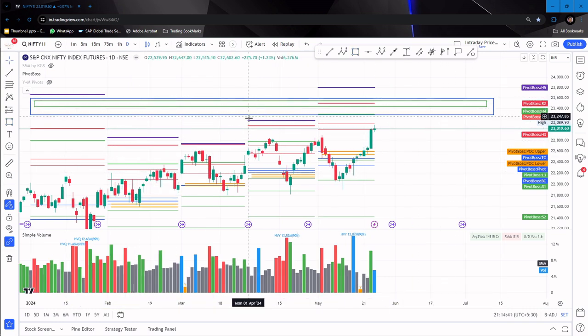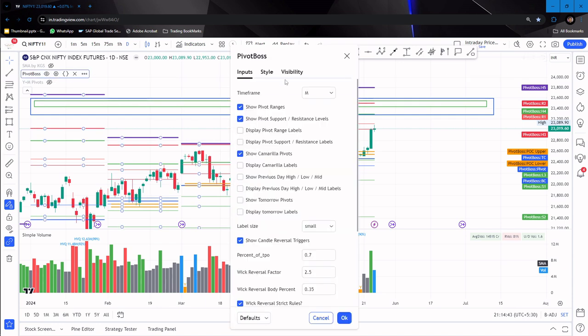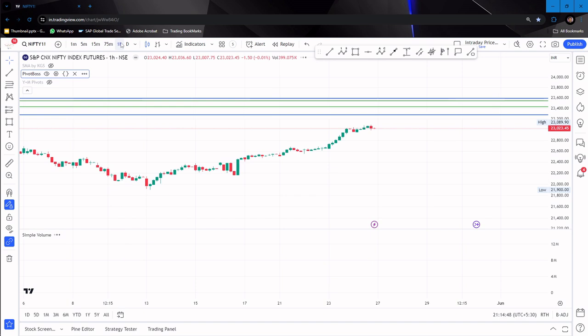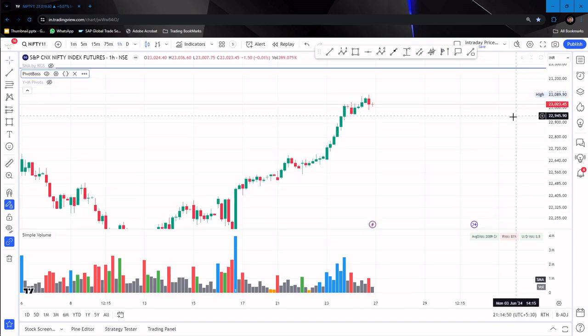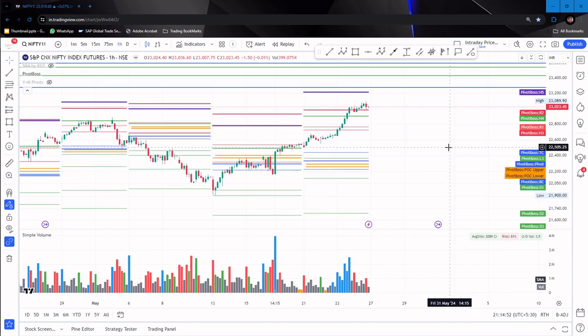And now what else we can see is that we have to go into the weekly time frame, and let's shift it to the hourly chart, weekly pivots and hourly chart. Now what is expected is that we have to see a few things here. Now we have a virgin CPR here. So let me draw that virgin CPR here.